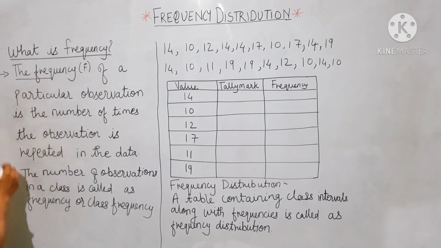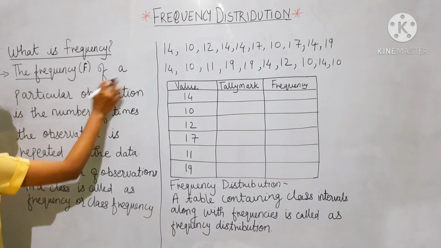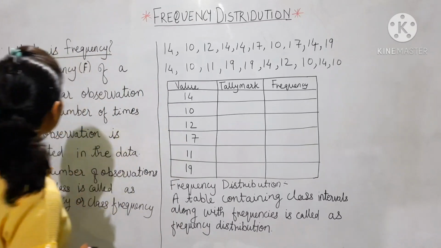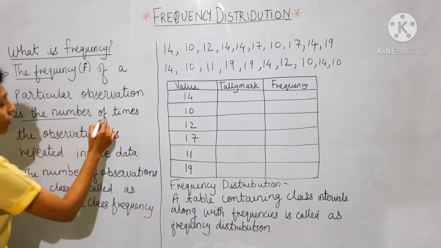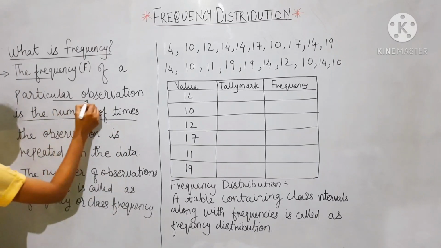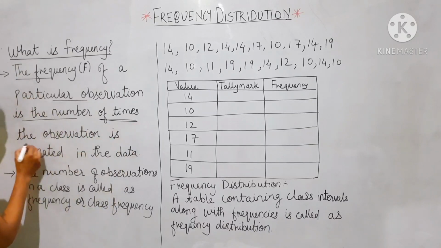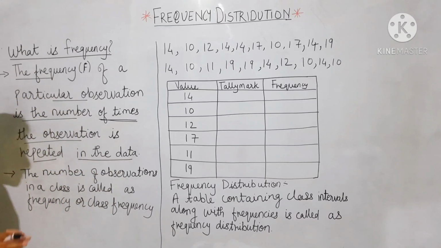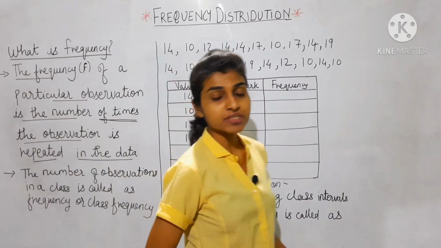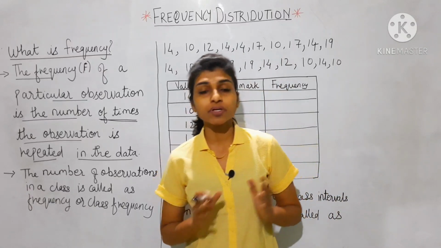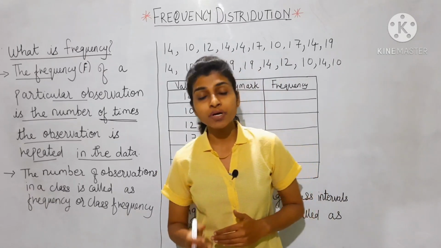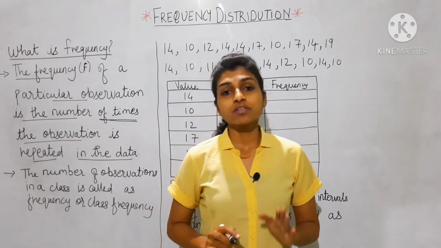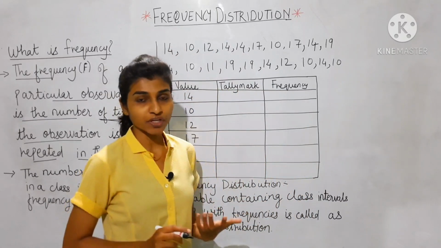The frequency, small f, of a particular observation is the number of times the observation is repeated in the data. Try to understand. Frequency means, suppose there is a particular data, particular numbers, and how many times numbers are repeating, that is nothing but frequency. We'll take one example to understand what is frequency.